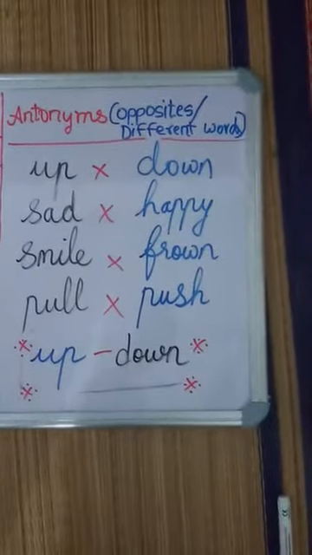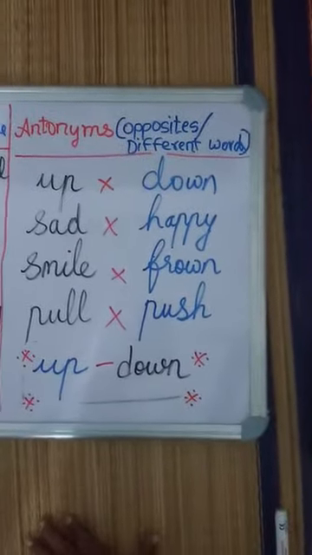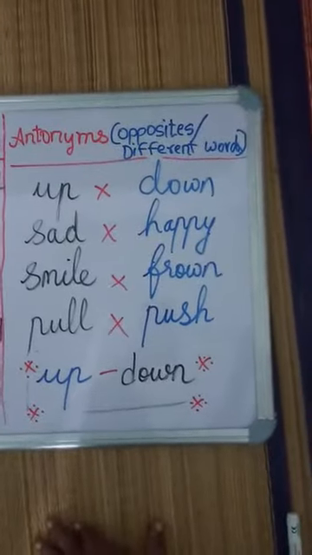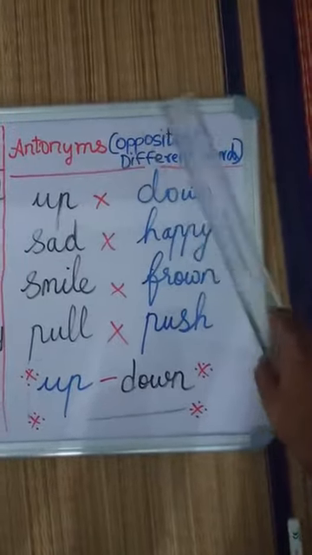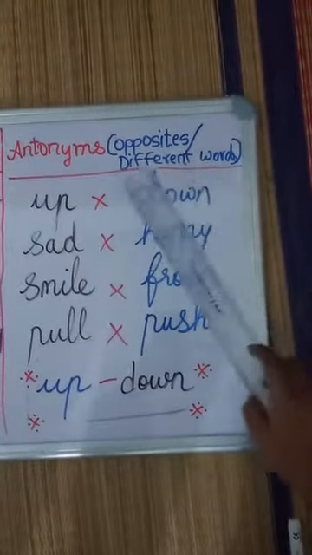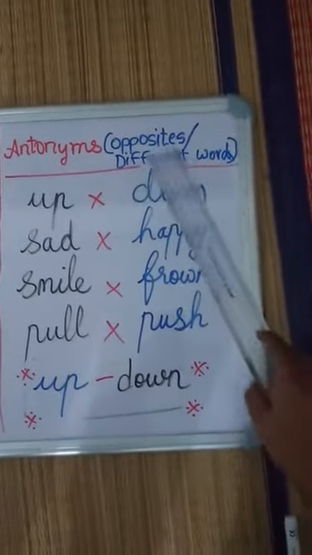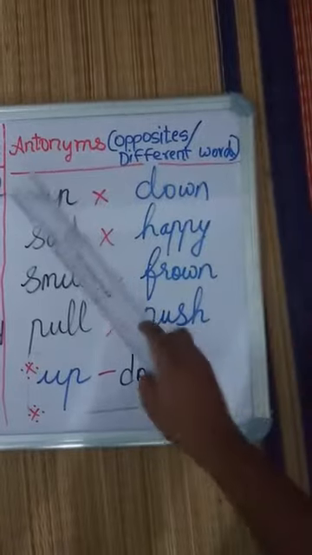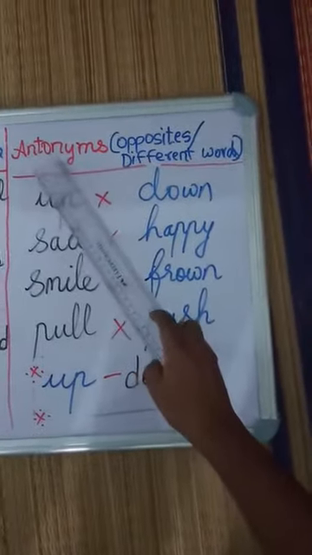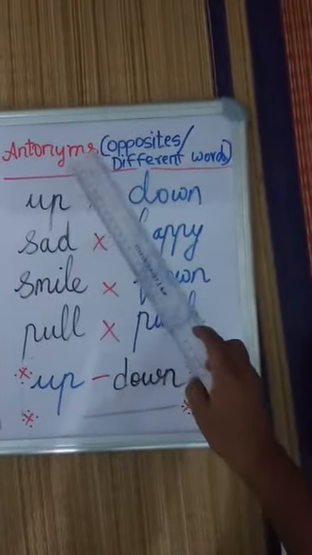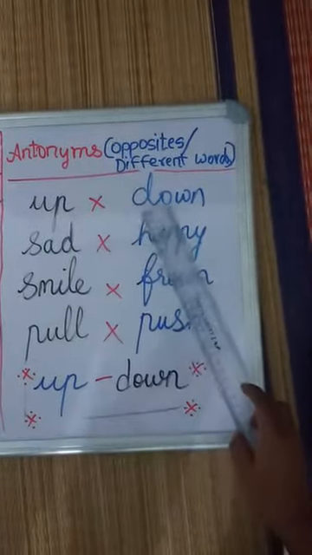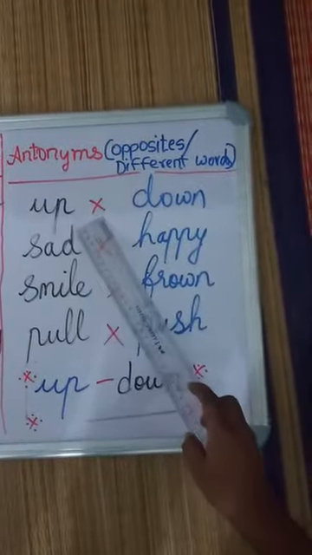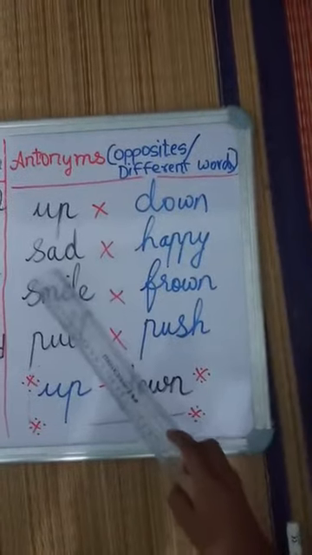Good morning. Now children, we'll be learning about antonyms. Antonyms means opposites or words which are different from each other. Okay, opposites or different words. A-N-T-O-N-Y-M-S. Antonyms. Now children, look here. Up, down, opposite. That's why I just put a cross for you to understand.